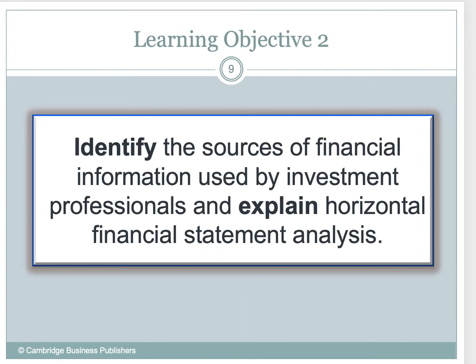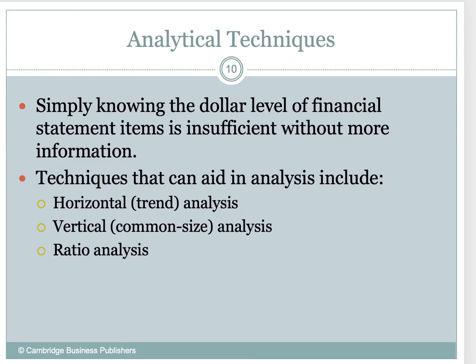Okay? So the real nuts and bolts of this chapter, and I think the real interesting and fun part of the chapter, is doing this analysis, right? Looking at sources of financial information that investment professionals use to make investment decisions. So the first thing we're going to look at is horizontal financial statement analysis. Horizontal financial statement analysis, super duper easy, right?